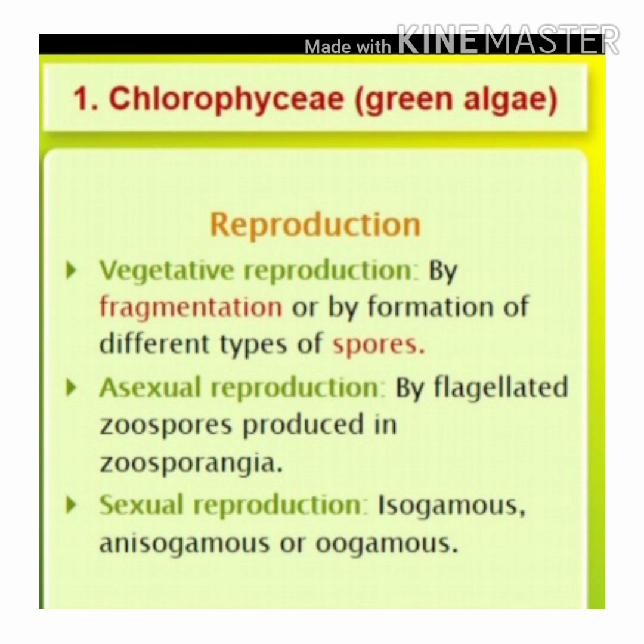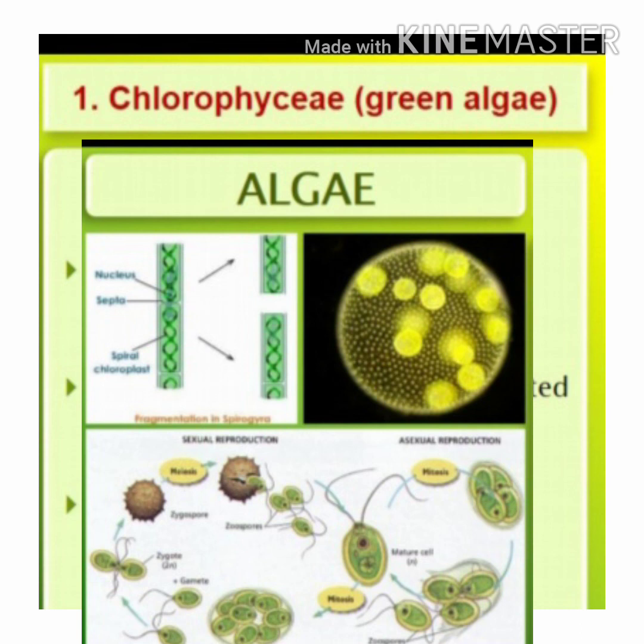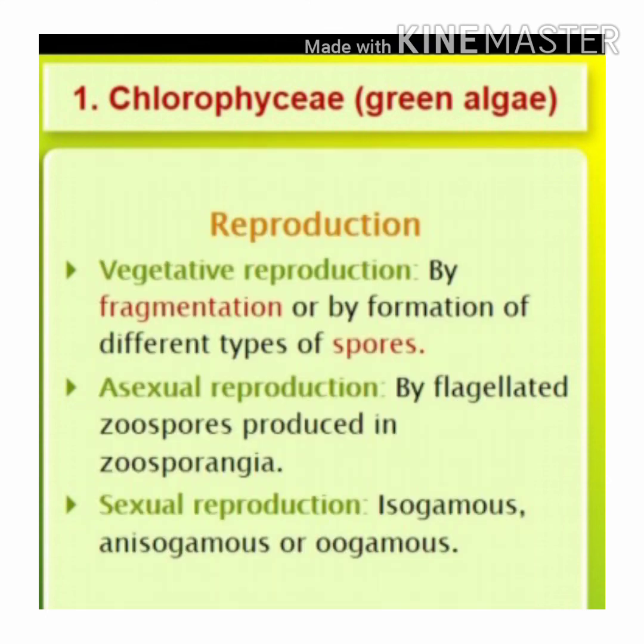Then comes the reproduction of Chlorophyceae. They reproduce vegetatively, asexually and sexually. The common vegetative method is by fragmentation. Asexual reproduction is by flagellated zoospores which are produced inside a structure called zoosporangia. Sexual reproduction may be isogamous, anisogamous or oogamous.